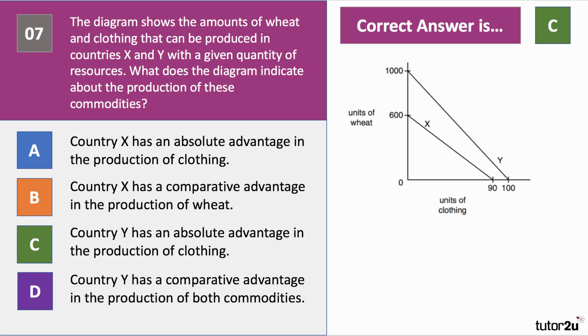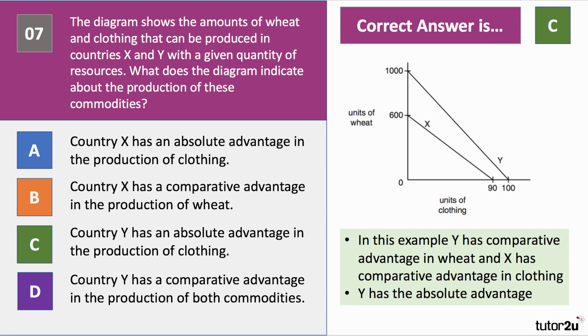Country Y has a comparative advantage in both commodities. No, only in one. If the gradients differ, then X will have an advantage in clothing and Y a comparative advantage in wheat. So in this example, Y has the comparative advantage in wheat production, X in clothing, but overall Y has the absolute advantage. Its PPF lies further out than for X.